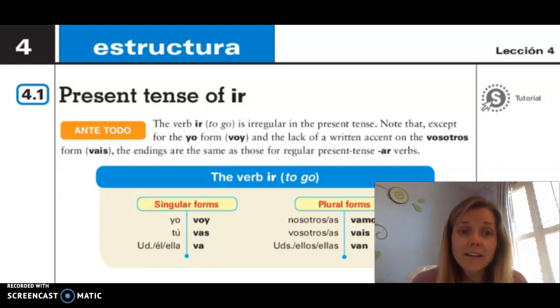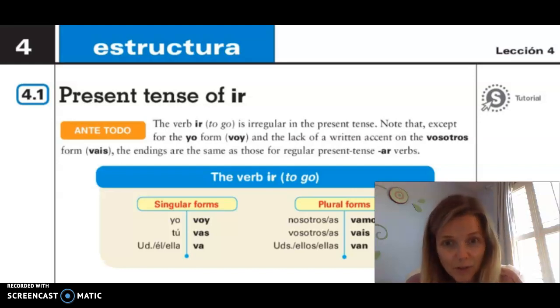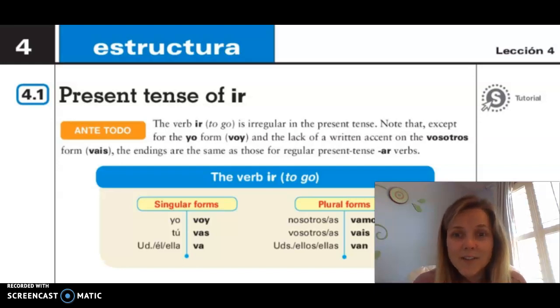So the verb ir, not to be confused with IR verbs, is a very frequently used verb in the Spanish language. So the conjugation is irregular and it takes memorization. You probably have heard me use it many times throughout the year. So the conjugation goes: yo voy, tú vas, you go, usted, él and ella va, nosotros vamos, y ellos, ustedes y ellas van.